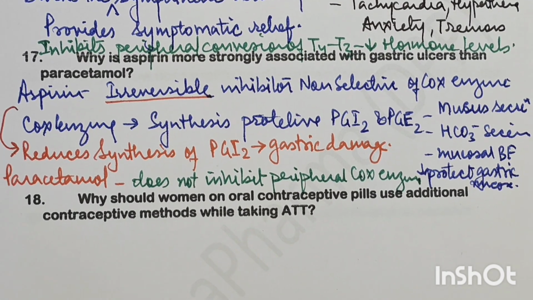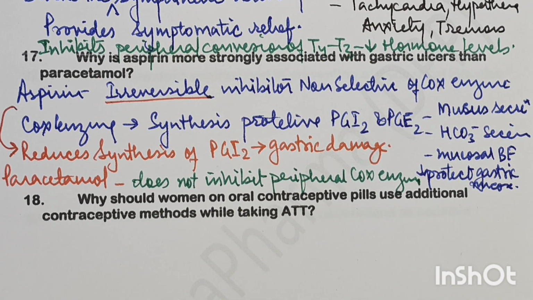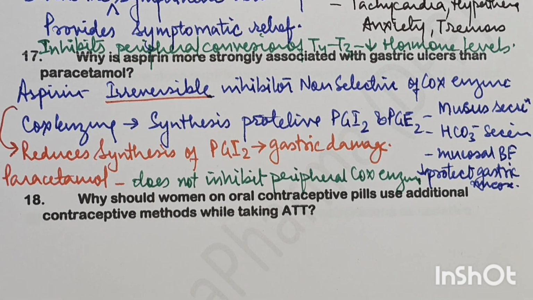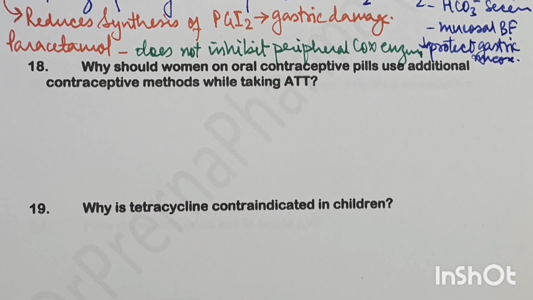So this is the answer here, that aspirin, since it is a non-selective irreversible inhibitor of COX enzyme, reduces the synthesis of protective PGI2 and PGE2, thus reducing the mucosal protection and causing gastric damage and increasing the chances of ulcer formation. Okay. While paracetamol does not have a peripheral action or that much action.